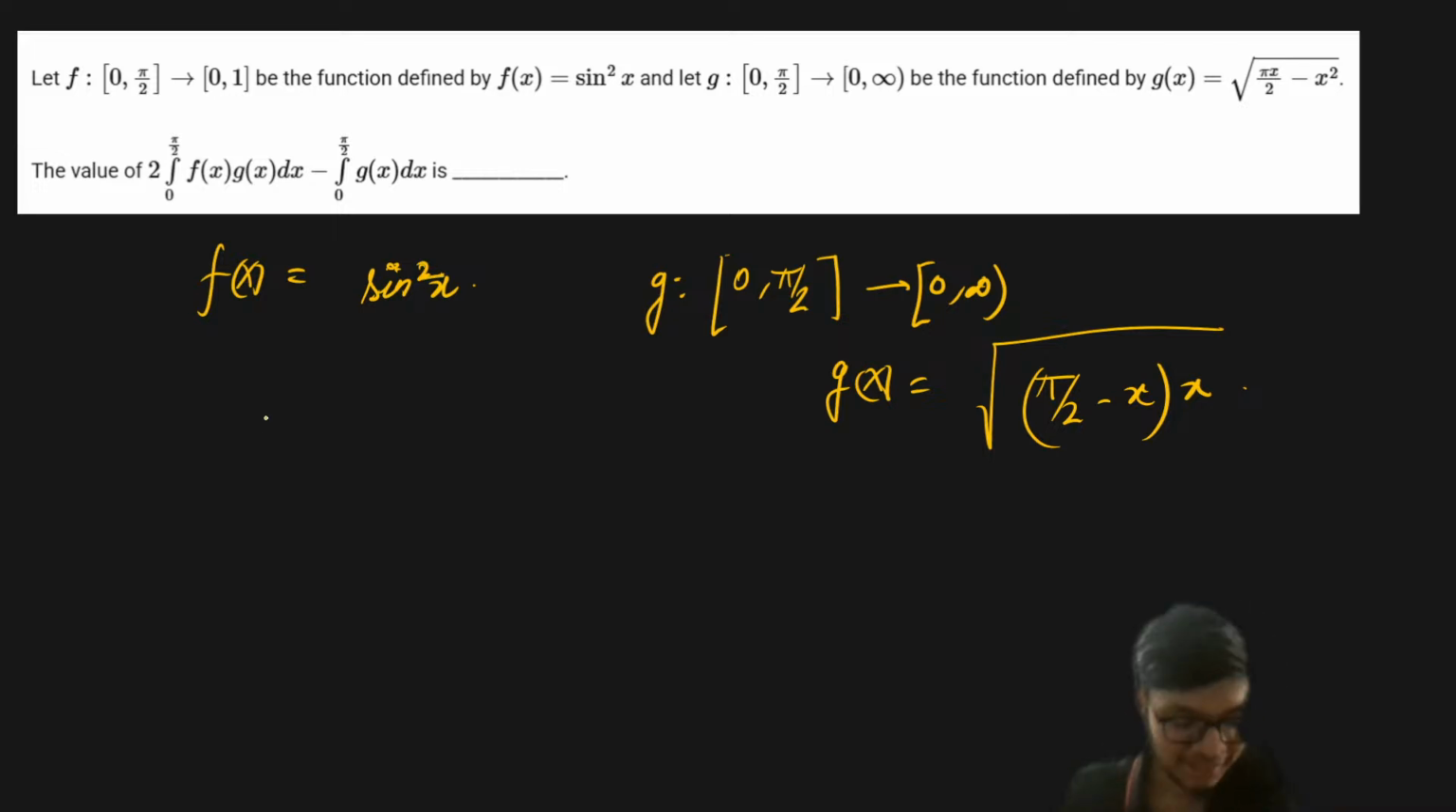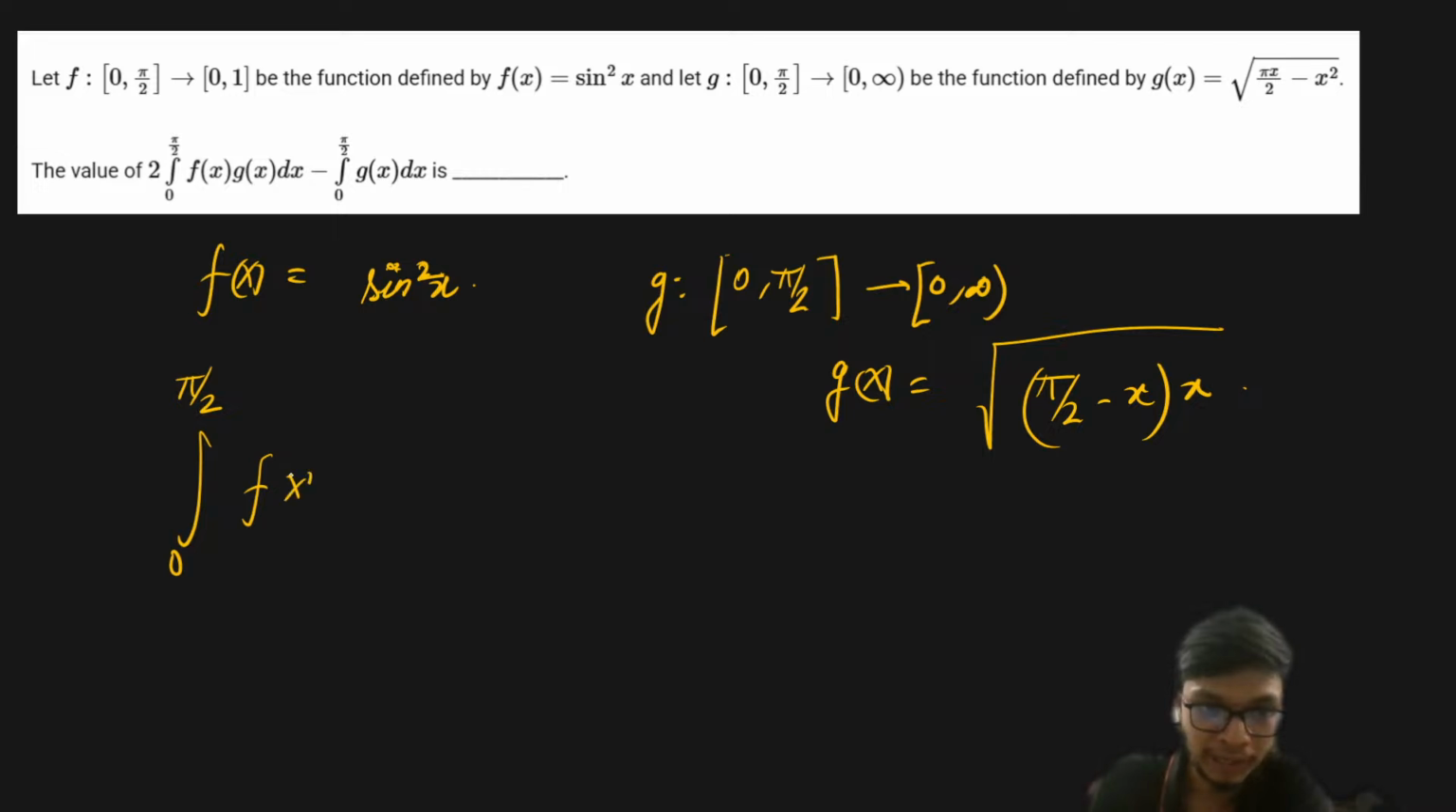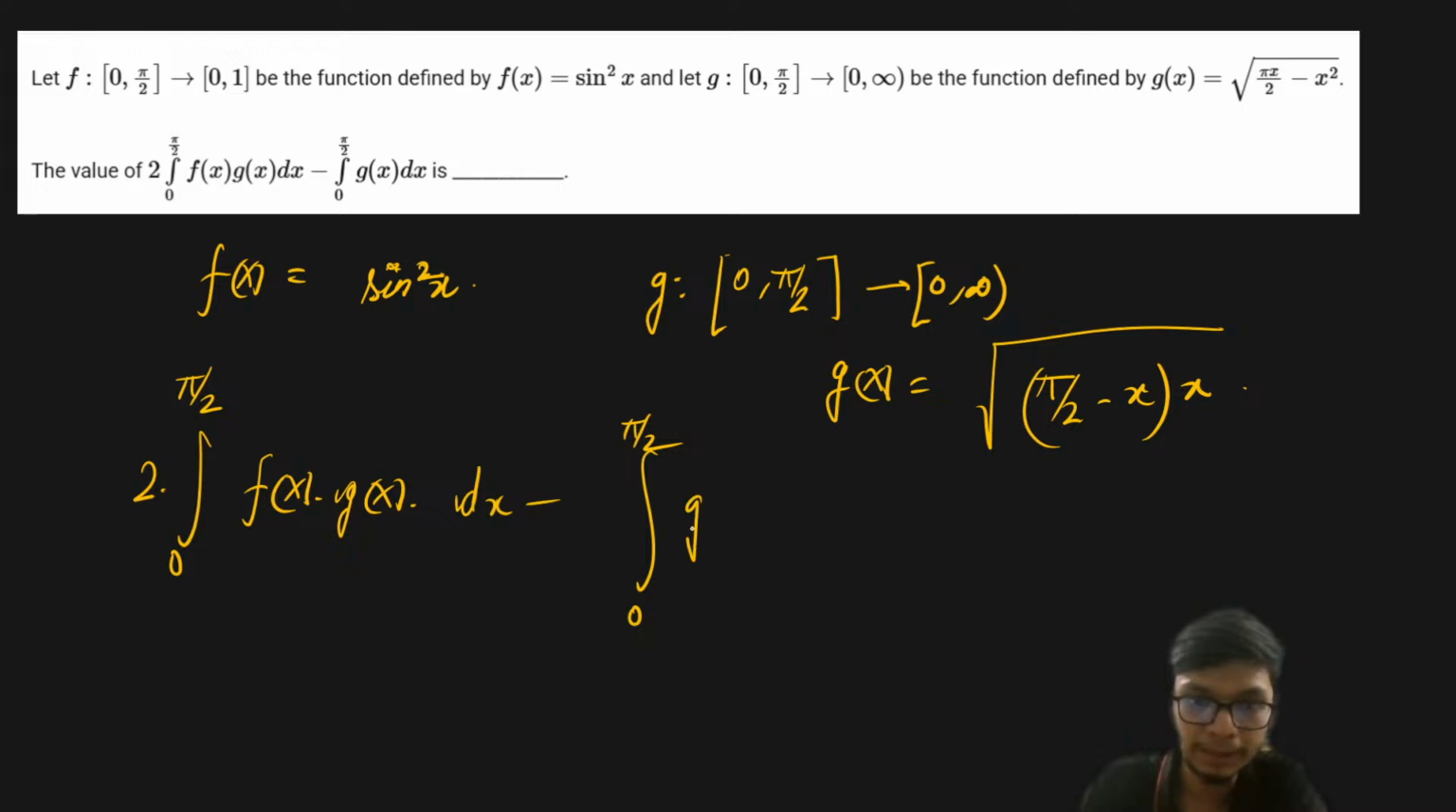Carrying forward, we have to find the definite integral from 0 to pi by 2 of f of x multiplied with g of x dx, subtracted by 2 times the integral from 0 to pi by 2 of g of x dx. If you look at this definite integral, how can we proceed with this question? That's a very interesting question.